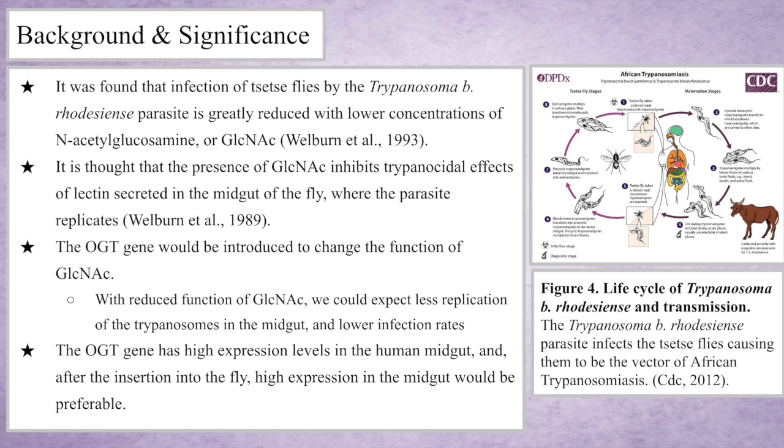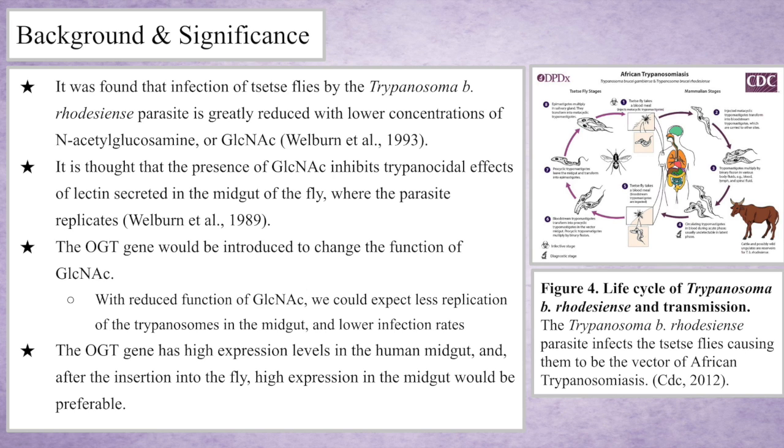Most replications of the trypanosomes occur in the tsetse fly midgut, and the human OGT gene has a high expression rate in the gut, so it could hopefully stop the infection at the source. Another study concluded that carbohydrates in the midgut inhibit the trypanocidal effects of lectin secreted in the midgut of the fly, so that is why one could expect that the reduction of the N-acetylglucosamine would create lower infection rates.